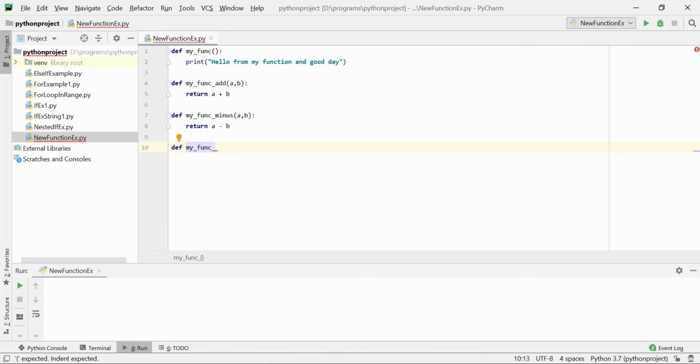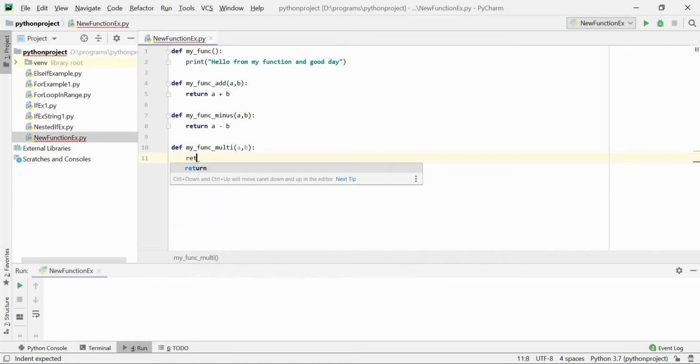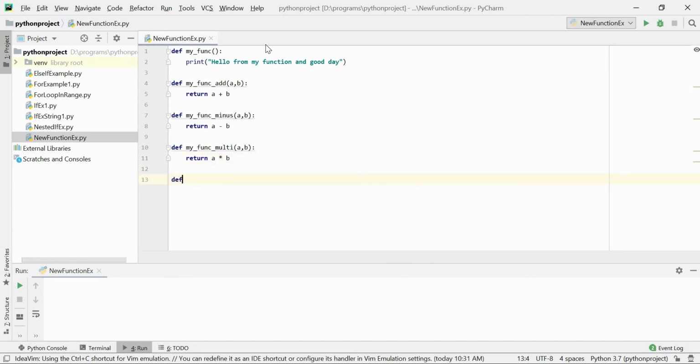So the return statement that we are speaking about basically returns something from the function. Here, from the add method we return a plus b, from the minus method return a minus b, from the multi function return a into b, and from the divide function I am returning a by b.